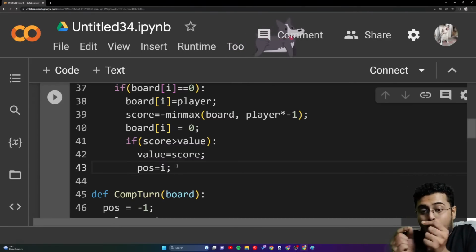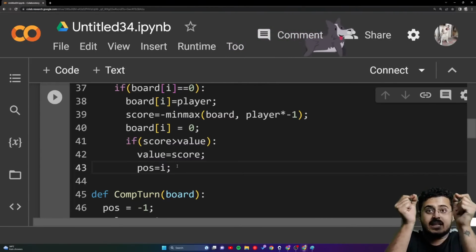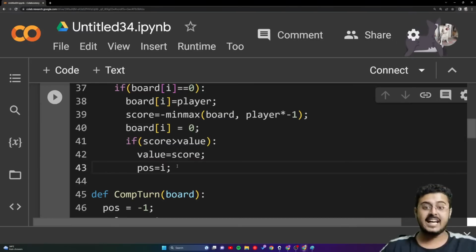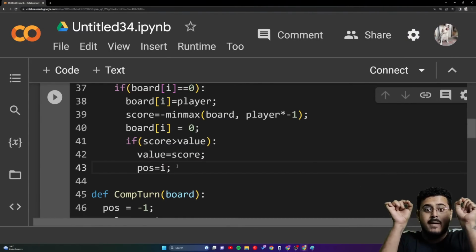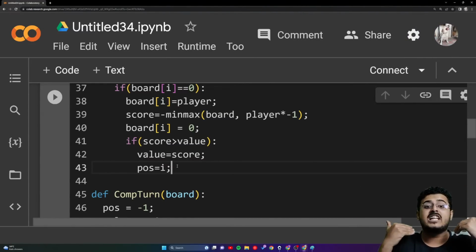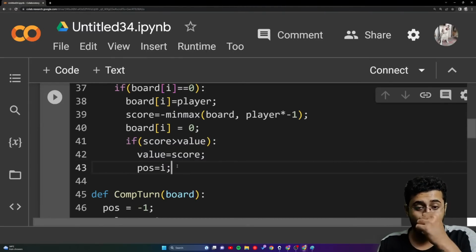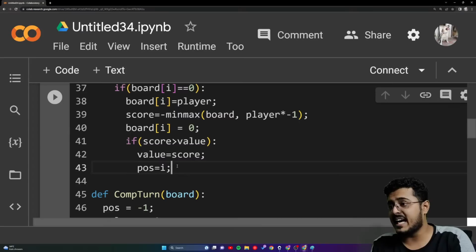Now we need to propagate the values back up the tree. Up till here, you have created the entire tree itself. Now you need to propagate the values back up the tree. You need to send which value is the best for you to operate upon, guys.